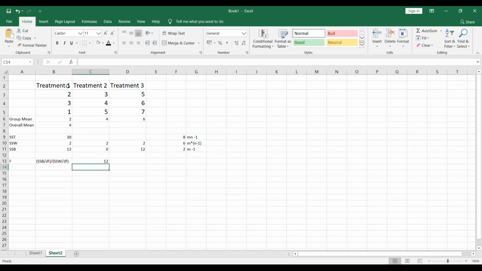Did you get my question? So treatment 1 will be compared with treatment 2, treatment 2 will be compared with treatment 3, treatment 3 will be compared with treatment 1, like this? Yes, like this. So how many comparisons will there be?